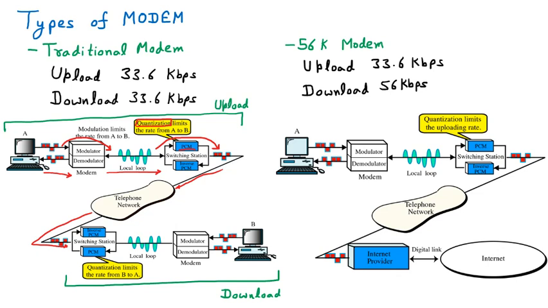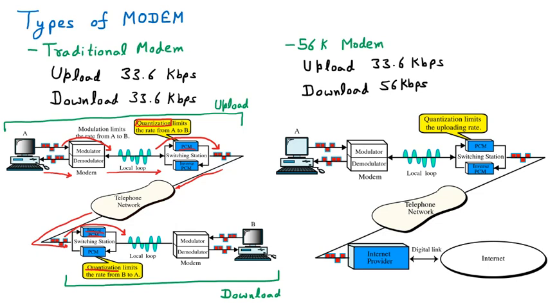But at the download side also, whenever the data is converted from digital to analog, then inverse PCM comes into picture, and this is the part of quantization. So because of the quantization, again on the downloading side in the traditional modem the speed was 33.6 kbps.